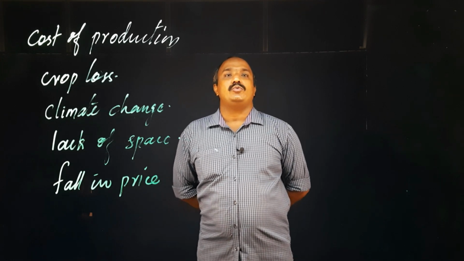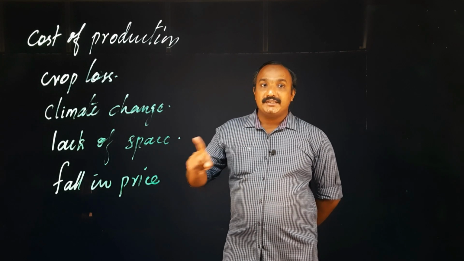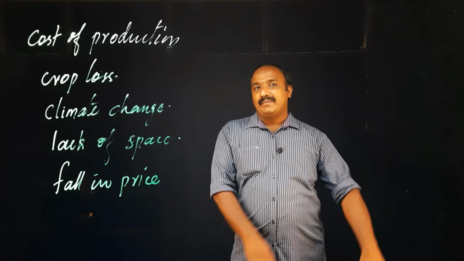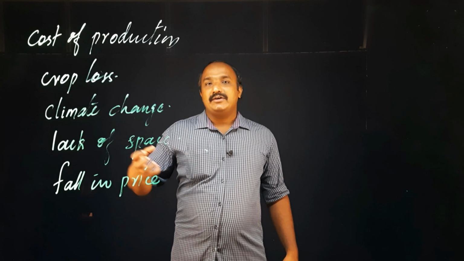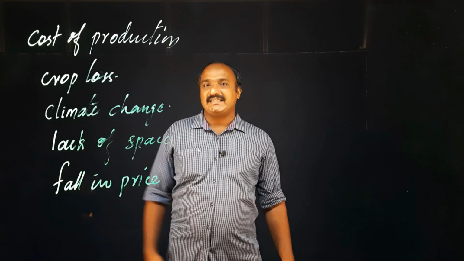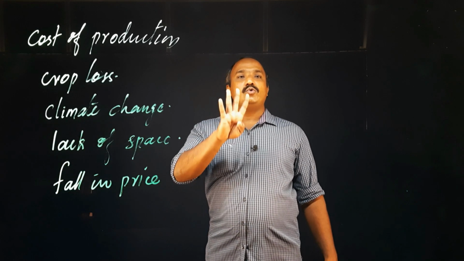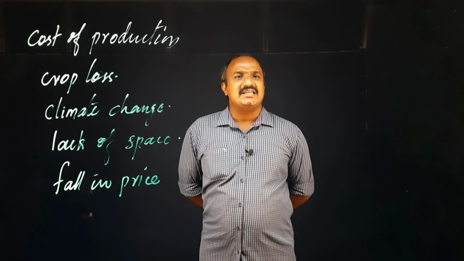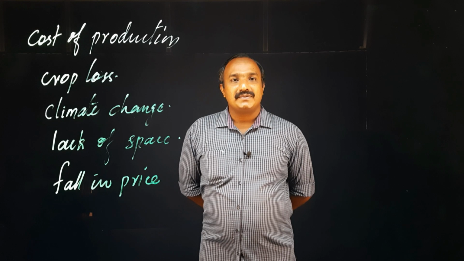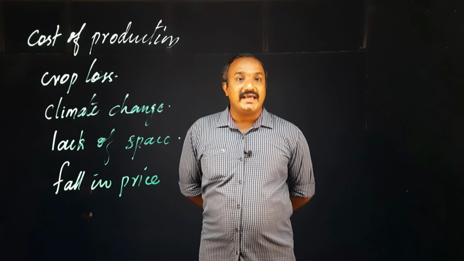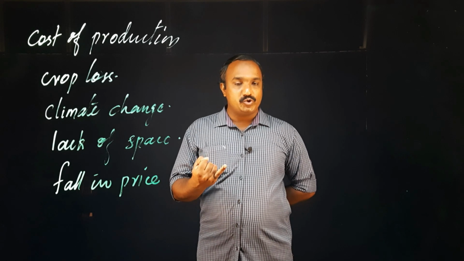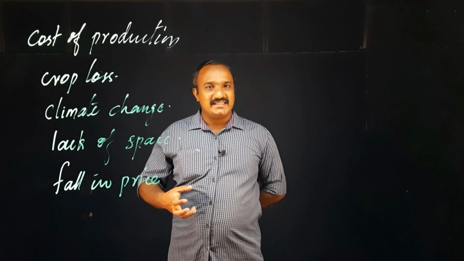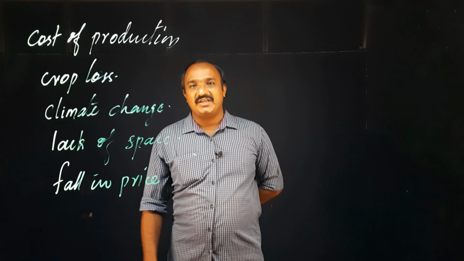He told me 5 rupees. And I asked the farmer, how much are you getting from the field when they collect it? He told me 4 rupees for 1 kilogram. The farmer is getting only 4 rupees. For that, how much money he has to spend, because manure is to be added and his work is to be done. So for all this, he is getting only 4 rupees for 1 kilogram.